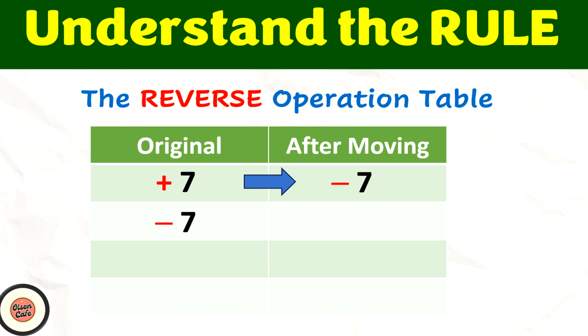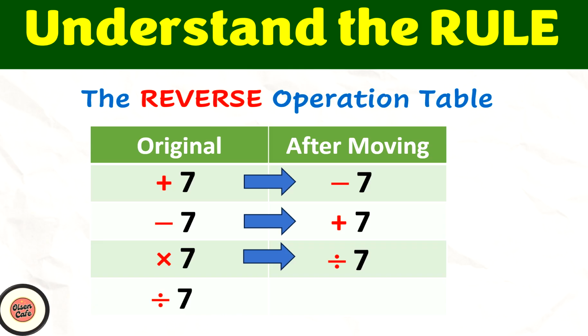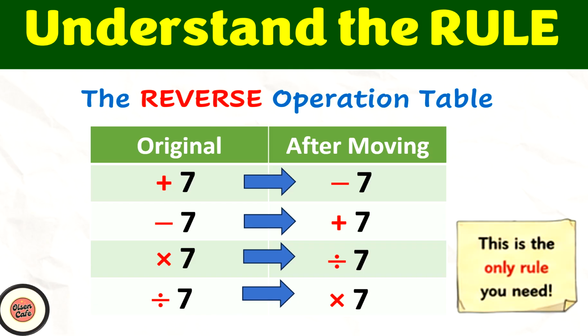Similarly, if it is minus 7, I reverse the operation, and this will give me plus 7. Likewise, if it is multiplied by 7, reversing it will give me divided by 7. And lastly, if it is divided by 7, reversing it will give me multiplied by 7. So this is the one rule that we will need when we apply the mafia story.